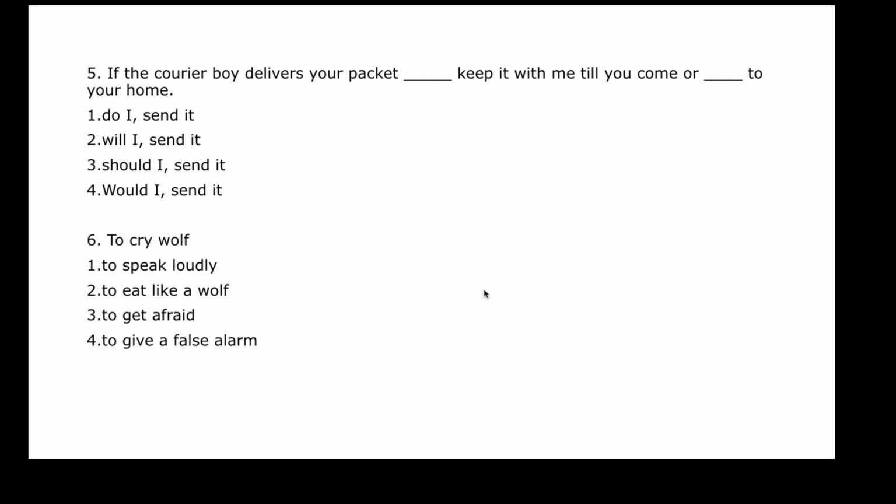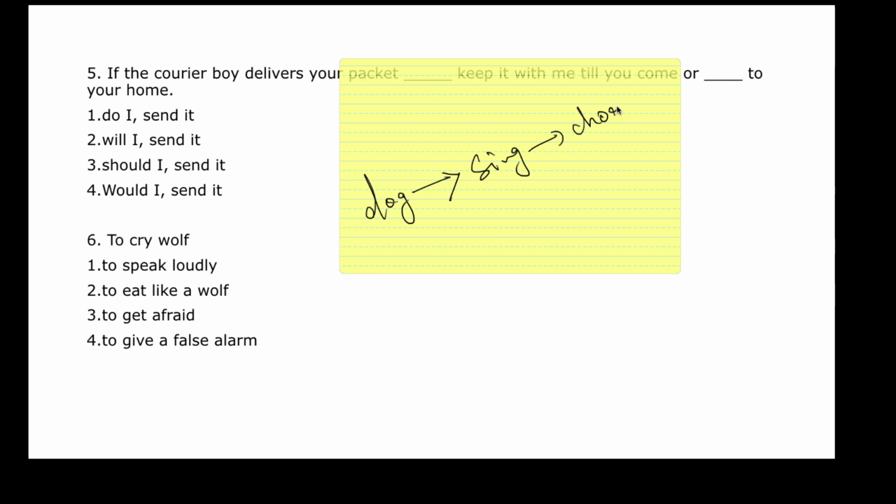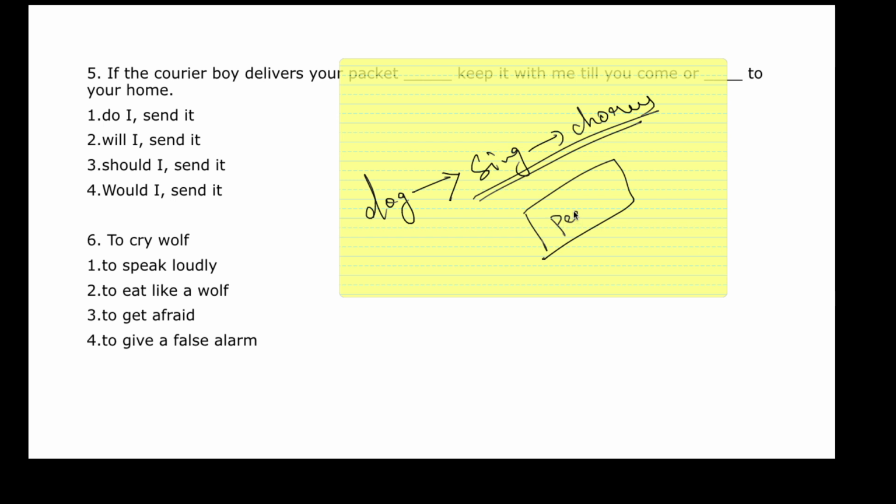Okay, so to cry wolf means, have you seen dogs at night outside your house? They start singing in chorus. And when they start singing, we as humans try to peep outside the window and check what's wrong. Then we look at the dogs and feel like slapping them, right? Because there is no reason why they are shouting, and yet they are singing in chorus, for no reason. And we as humans have a tendency to go out and check why they are singing. That might be happening every day, every night, but still we'll go out and check.